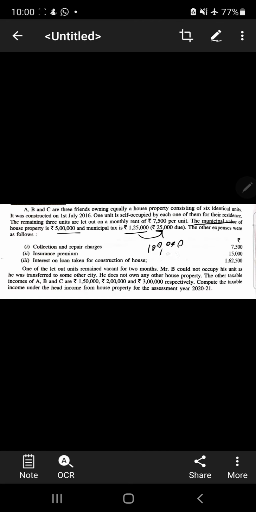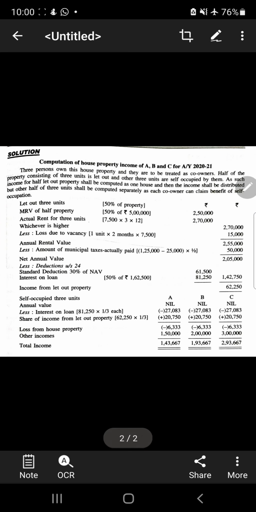You have to understand this. Total amount to be paid is this, but due is this. That means actually paid is 1 lakh. You have to consider this 1 lakh only. All right. Let's see the solution now. We'll come back to the question if it is required.